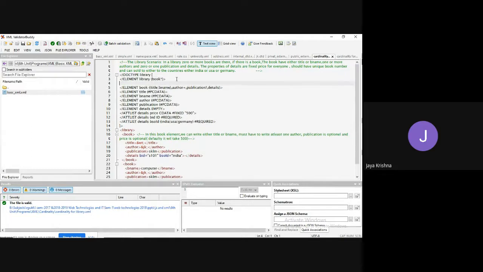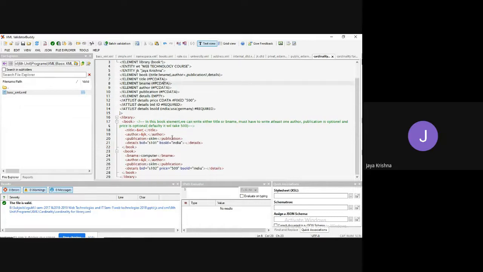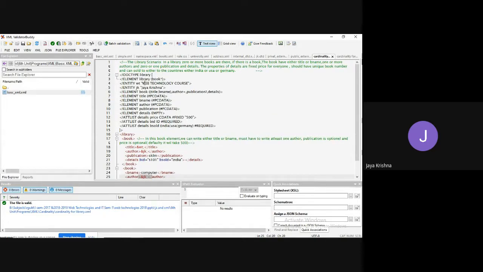Here I have taken one more thing, copied and pasted. Whenever I try to write some details like title name or author name, I made it intentional. Instead of writing the web technology course directly here, I made use of the concept called entity: entity type, entity name, and the description. So this is the DTD I have taken. This DTD I can write as an external DTD or internal DTD, but for the time being, I have taken it as an internal DTD.